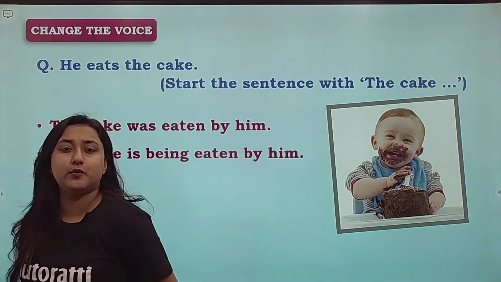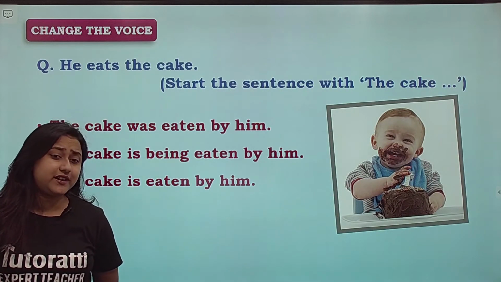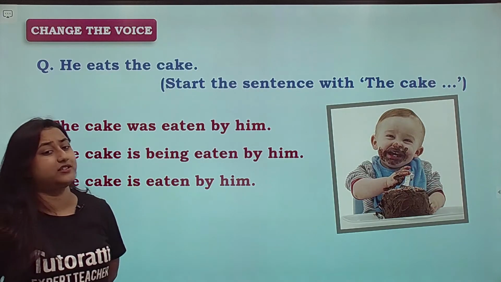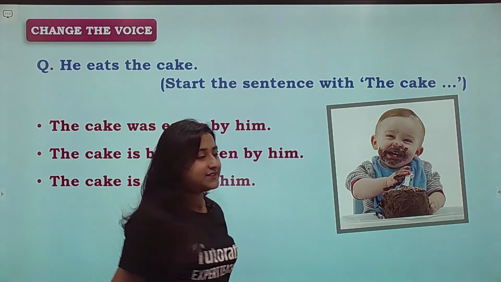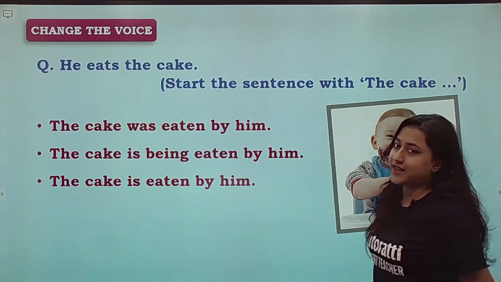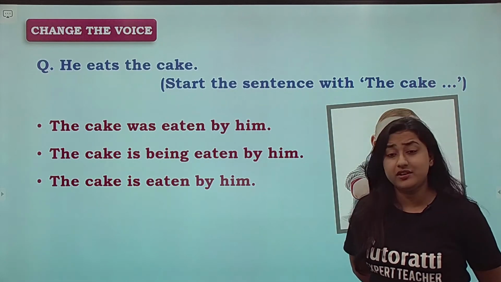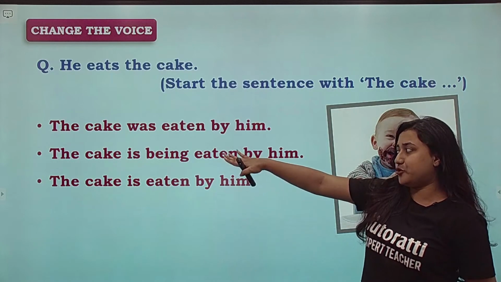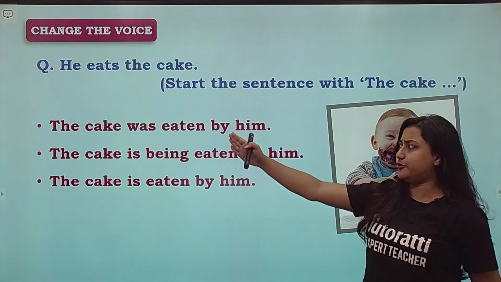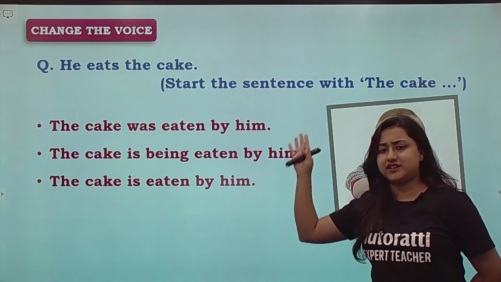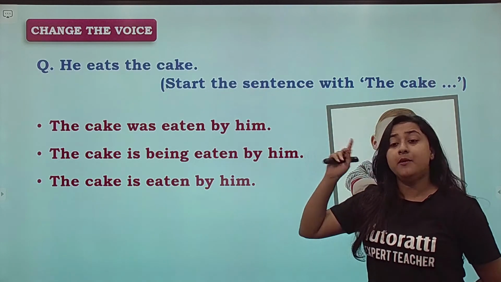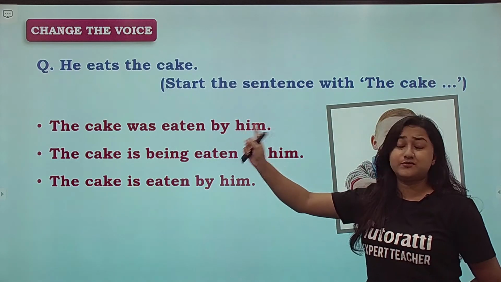Which of the following options? The cake was eaten by him, the cake is being eaten by him, or the cake is eaten by him? Think, students. If you look at the first one, the cake was eaten by him. ये सुनने में this is correct. अगर मैंने आपको ये दो options नहीं दिया होता तो you would have said yes ma'am, this is correct. But remember students, the first one is wrong.